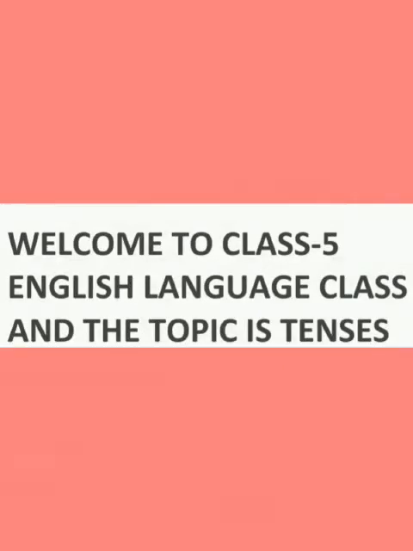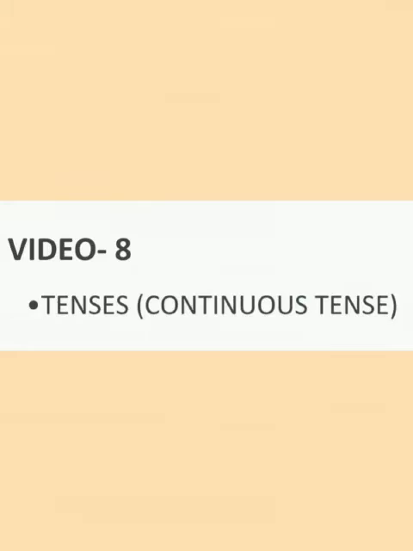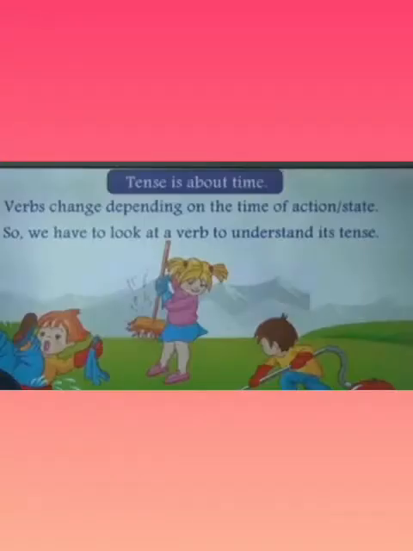We are doing the topic verbs, and in verbs we are doing the tenses. This is video number 8, and in this video we will talk about the continuous tense. Now we all have seen what a tense is. Tense tells us about the time, at what time the action takes place. Verbs change depending on time of action or state. So we have to look at a verb to understand its tense.